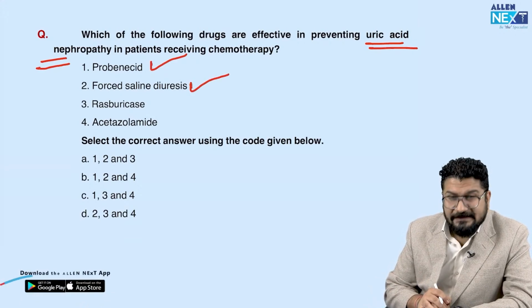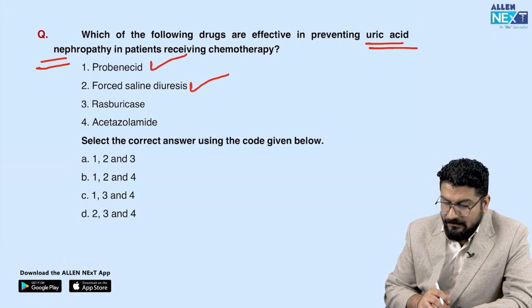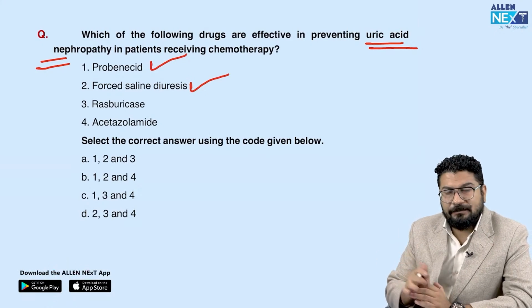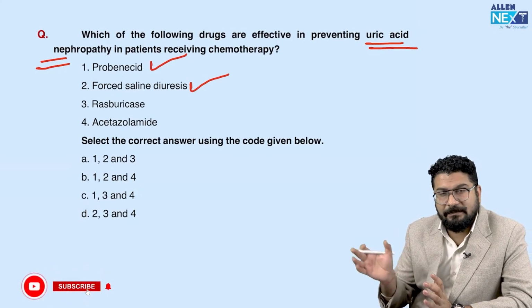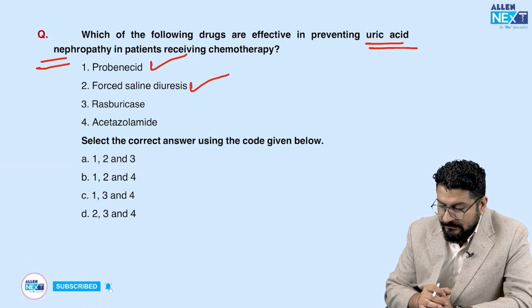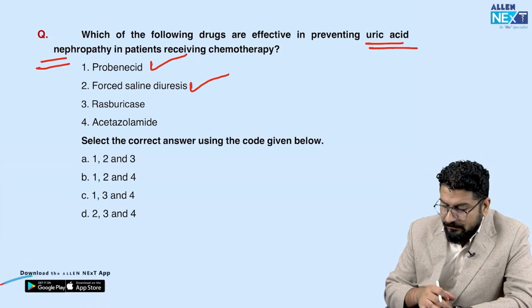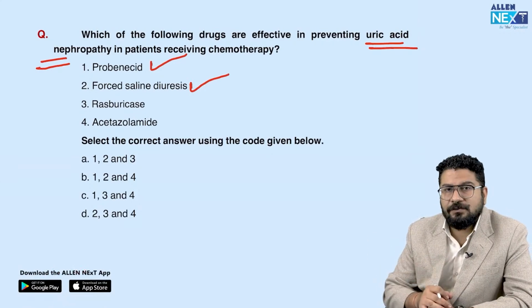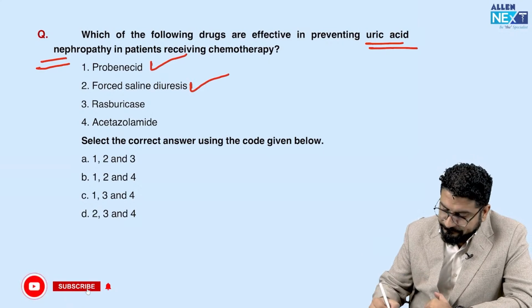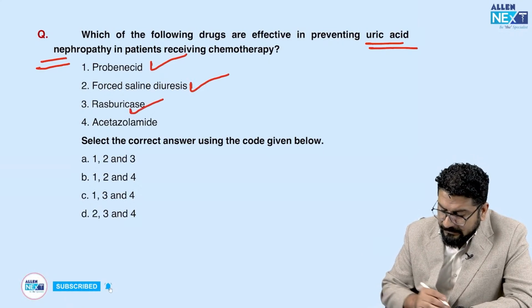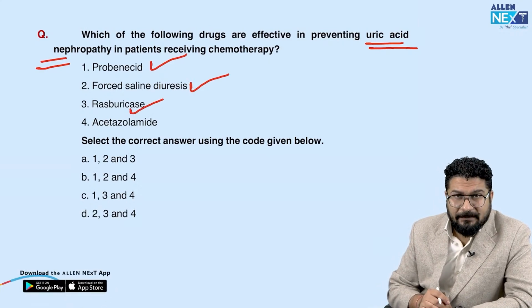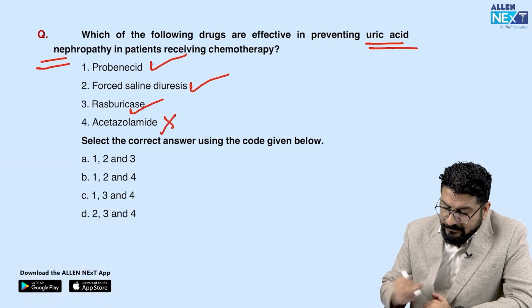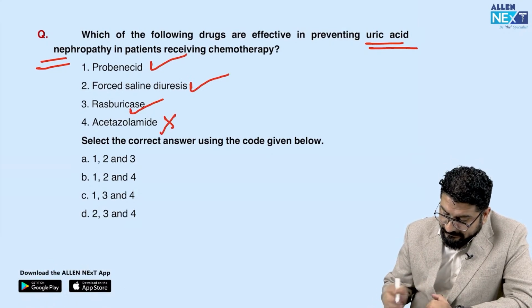Rasburicase is a drug of recombinant DNA technology. This we rarely use. Basically, it's used to treat chemotherapy induced tumor lysis syndrome that can lead to hyperuricemia and gout. But again, we can also use rasburicase, many times in refractory urate nephropathy and in refractory gout. Acetazolamide, remember, we don't use. So correct options here are 1, 2 and 3.